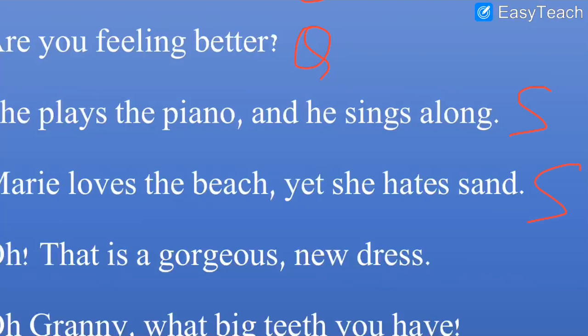Why have I written S? Let me tell you again. There is a full stop, first alphabet capital, and it is not a question, it is not an exclamatory sentence. So the third one remaining in the option is statement, S for statement.